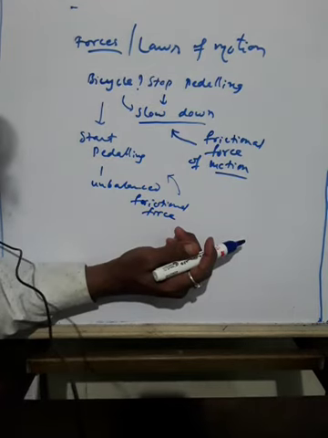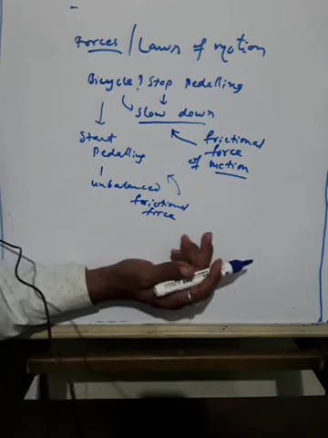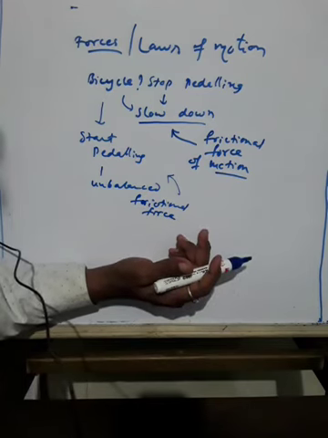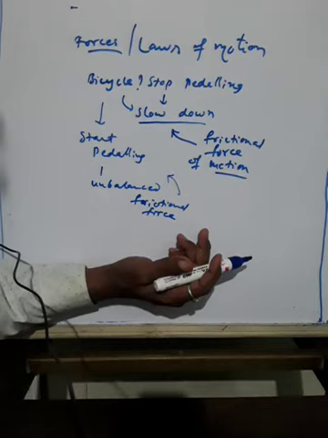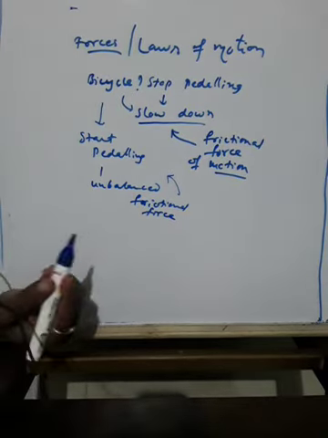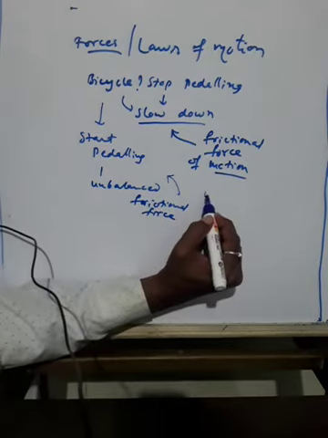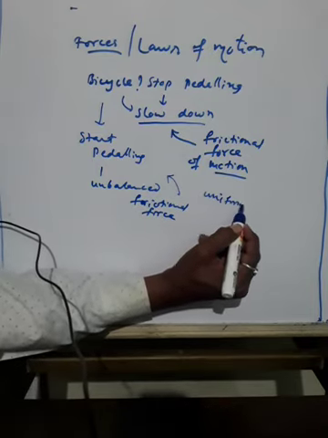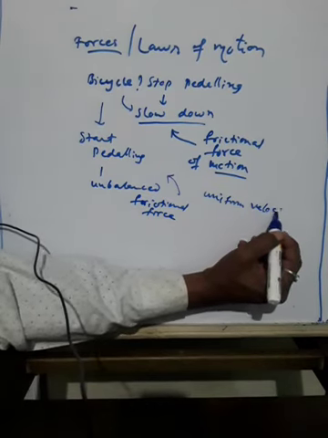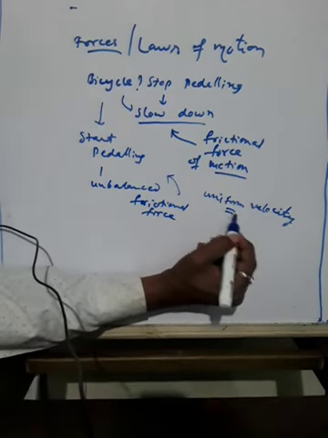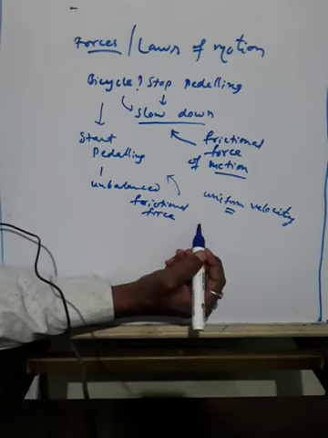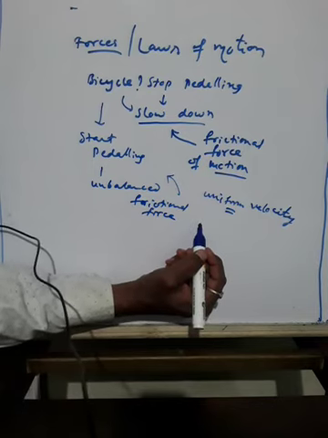However, it is quite incorrect. How? An object moves with a uniform velocity when the forces, that is the pushing force and the frictional force acting on the object, are balanced. This is quite interesting. What do they say? An object moves with uniform velocity when the pushing force and frictional force on the object are balanced.